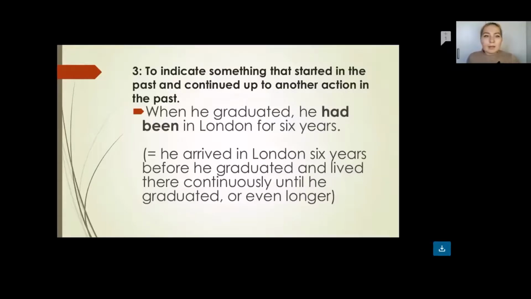For instance, the next sentence that we have: when we graduated, he had been in London for 6 years. So here, as you see, when he graduated, this is the next action, and before that he had been in London for 6 years. So the fact is that he arrived in London 6 years before he graduated and lived there continuously until he graduated, or even longer.